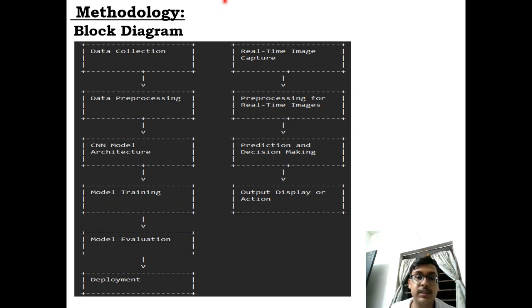Now, real-time execution. After this model is created, when we implement this model, first it will capture real-time images and videos. Then it will process the images, convert them into grayscale, and use the prediction algorithm to make the decision to show the underlying emotion of that person, and if any action should be taken, and what action is taken. This is the conclusion of this methodology part. Now let us move on.